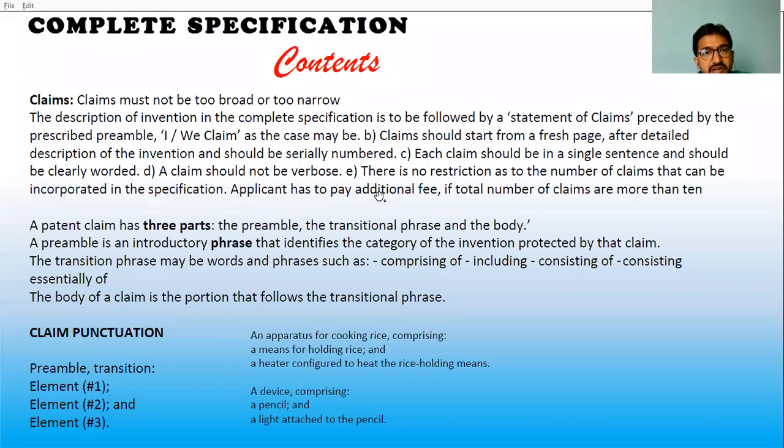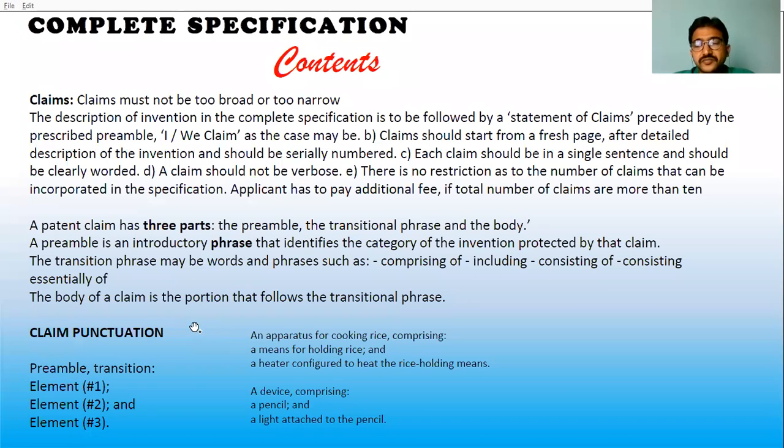I'll show one example here. And there is no restriction on the number of claims that can be incorporated in the specification. You can make any number of claims and have to pay an additional fee for more than 10 claims, as already defined. So a patent claim has three parts: preamble, transitional phase, and the body. The preamble is the introductory phase, which talks about your invention. The transition phase talks about comprising, consisting, essentially, mainly. And the third is the body, the portion where you talk over the details.